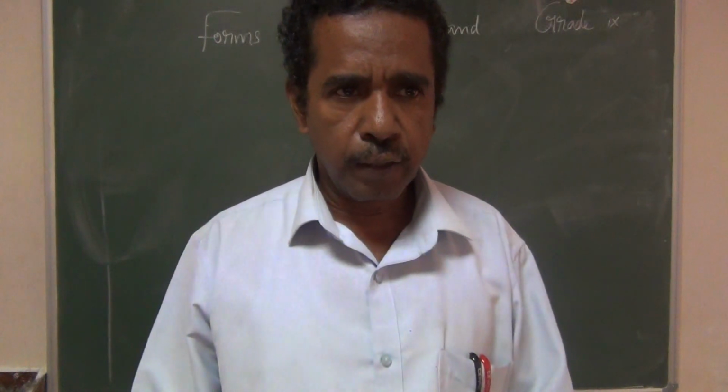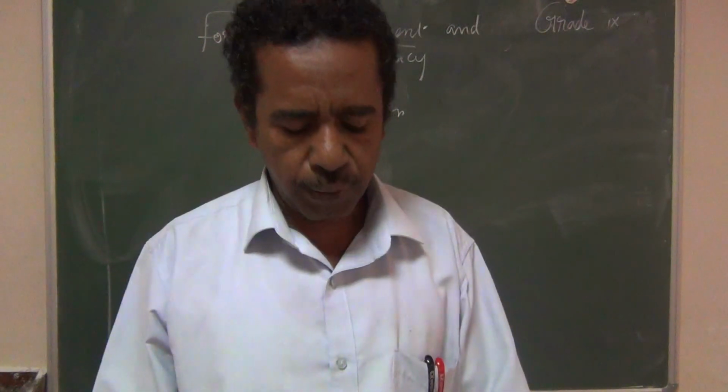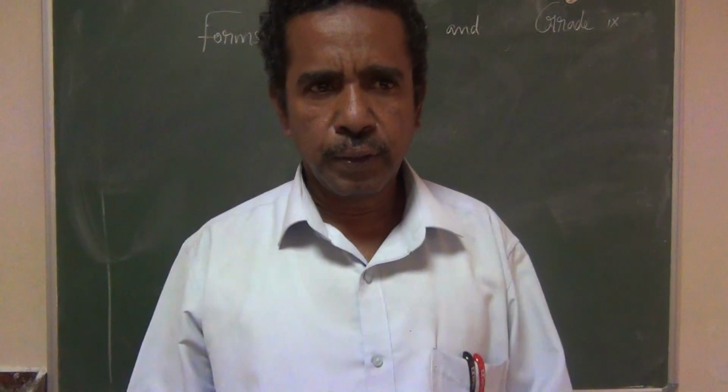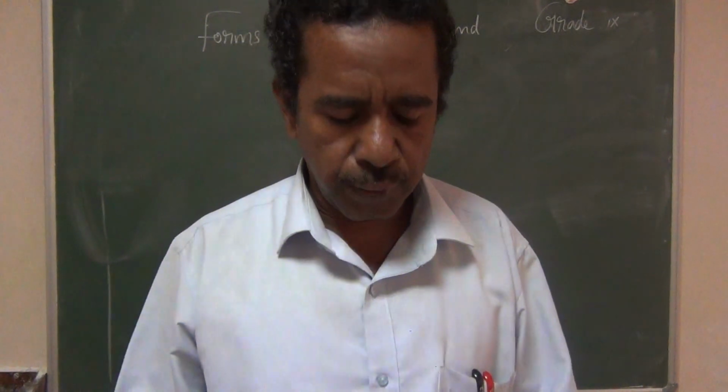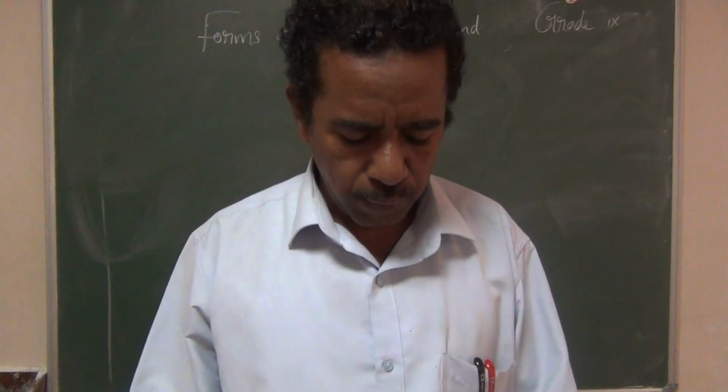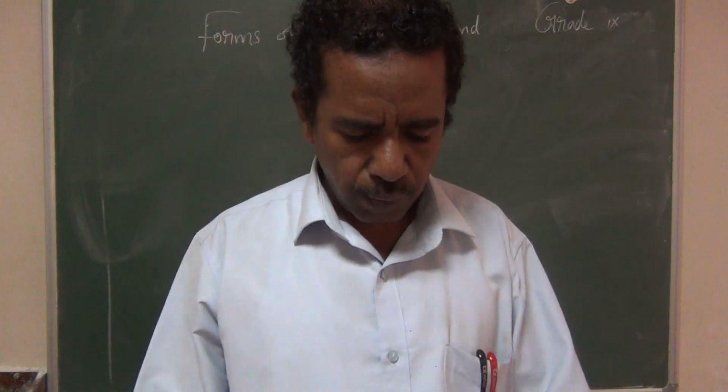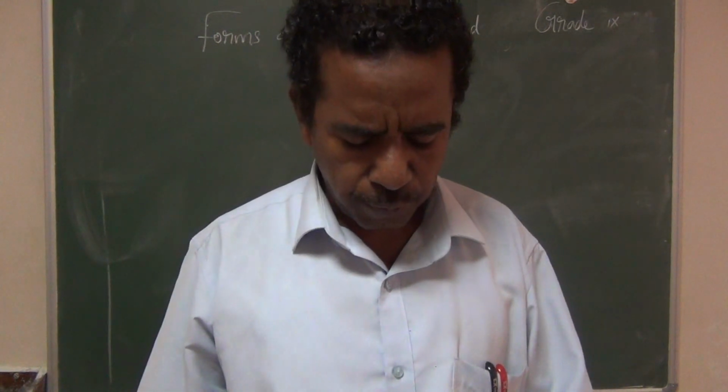Our country is an example of the parliamentary form of government, and USA is an example of the presidential form of government. These two forms.